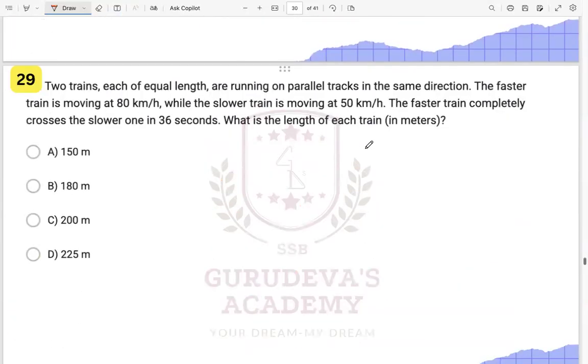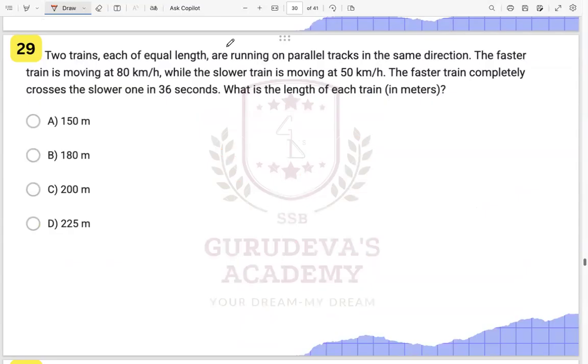Okay. All right. Now here it is saying two trains, again a train question, each of equal length, are running on parallel tracks in the same direction. The faster train is moving at 80 kilometers per hour while the slower train is at 50 kilometers per hour. The faster train completely crosses the slower one in 36 seconds. What is the length of each train?